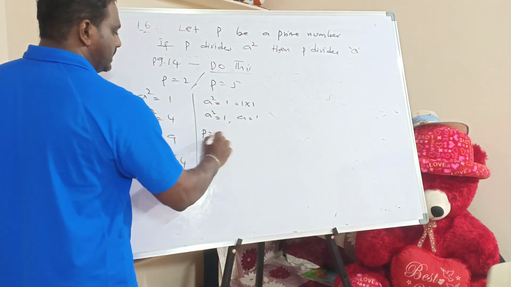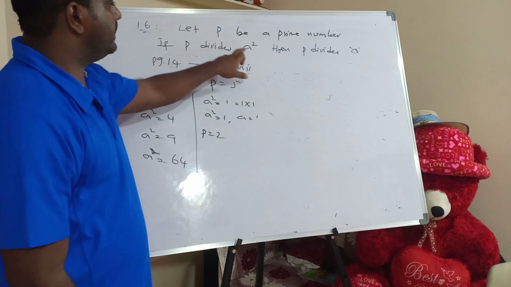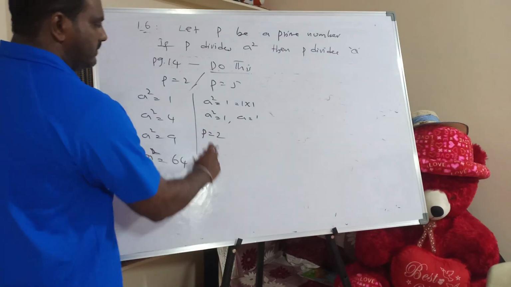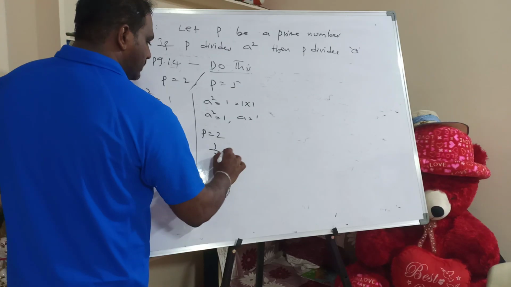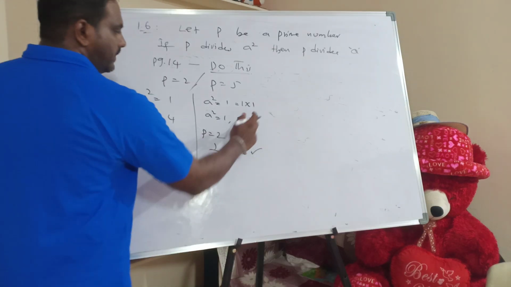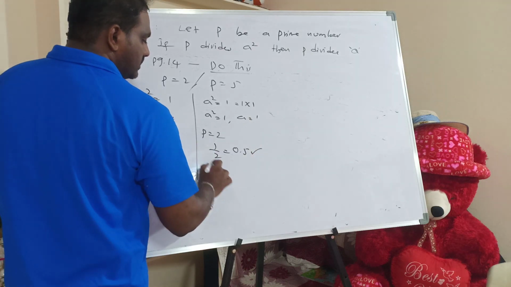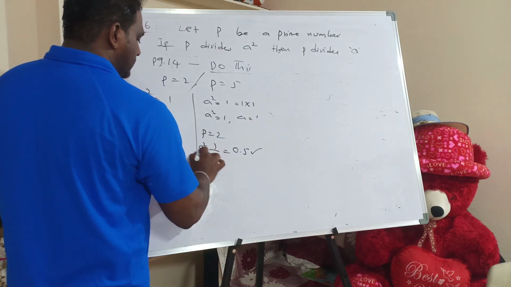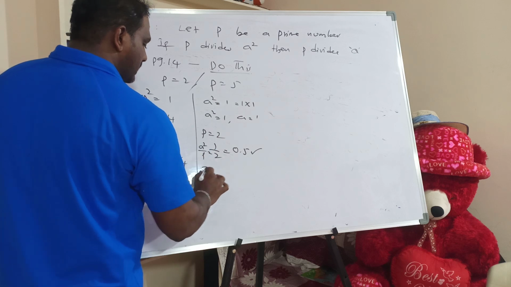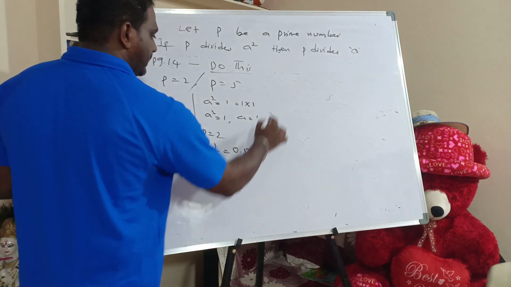Now first I am taking P is equal to 2. What does this theorem say? If P divides a square, then P divides a. What is a square by P? 1 by 2, how much? 0.5. Yes, it is dividing. Again, a by P, where a is 1, it means 1 by 2. This is also 0.5.